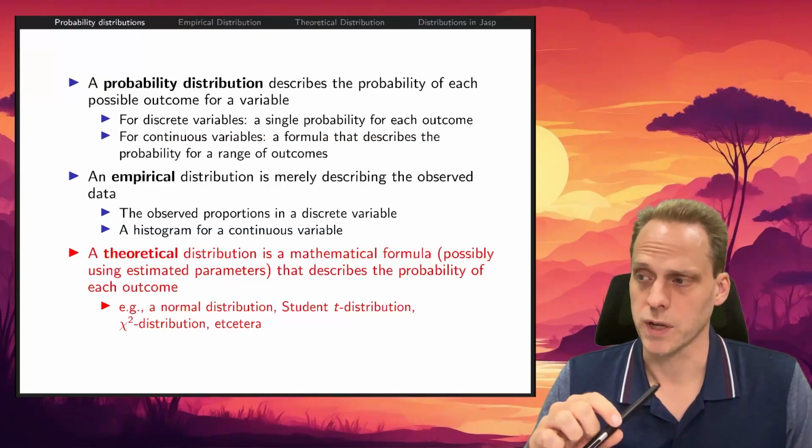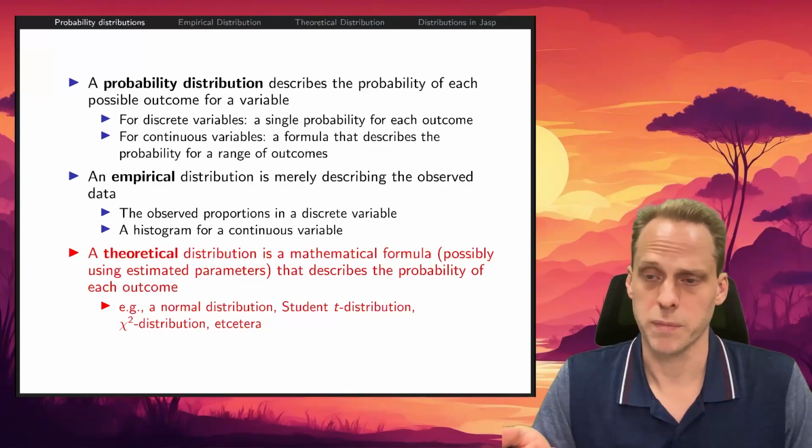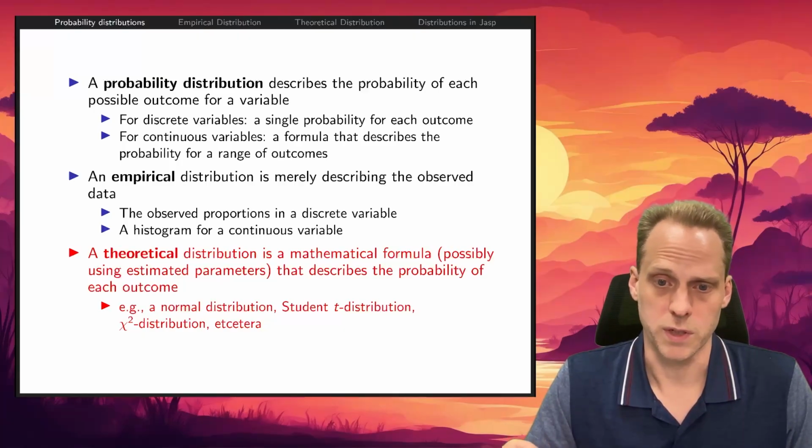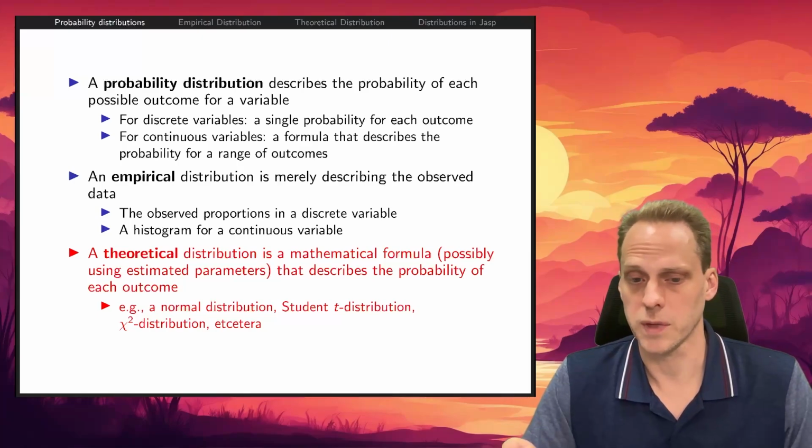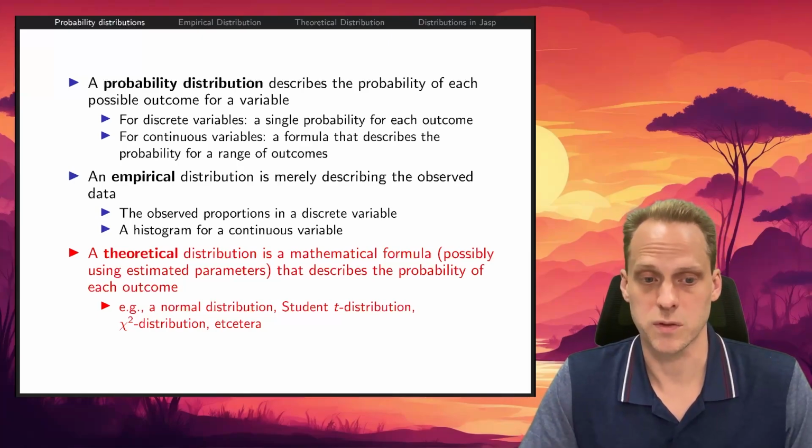If you have the theoretical distribution, we don't need the empirical distribution. The problem is we often don't have the theoretical distribution. We need to estimate it from data. We don't know the exact mean, we don't know the exact variance, for example.